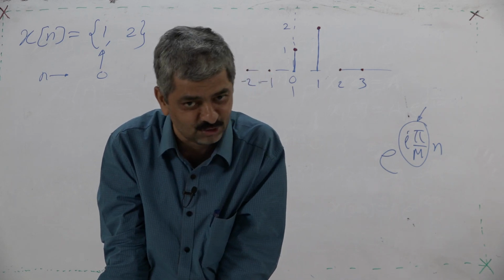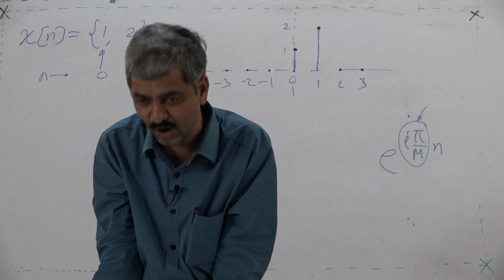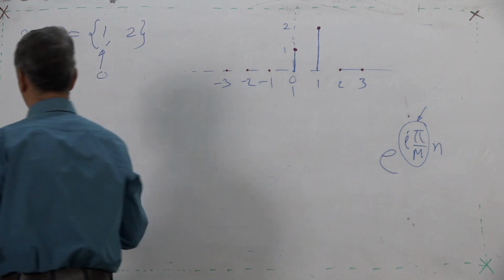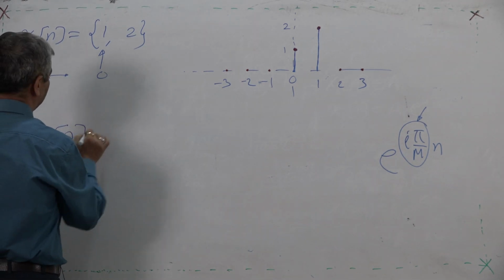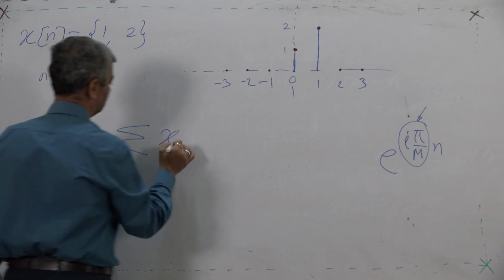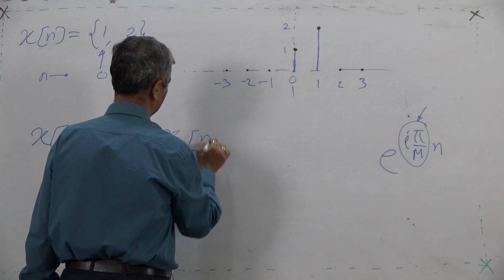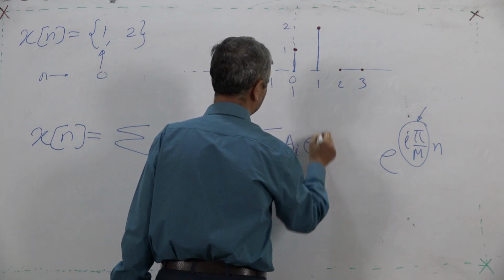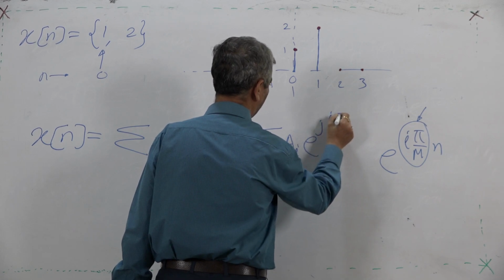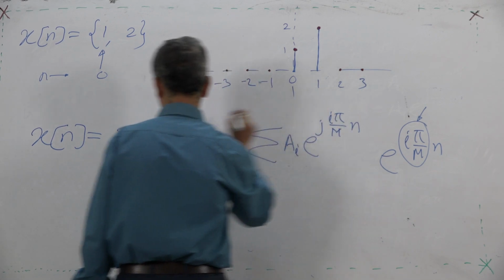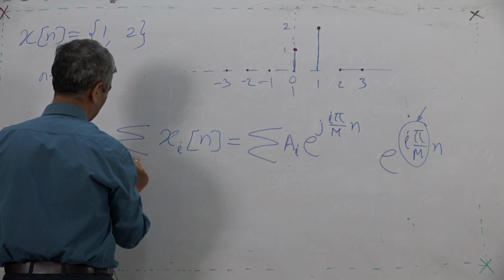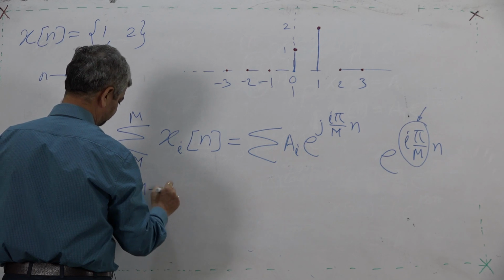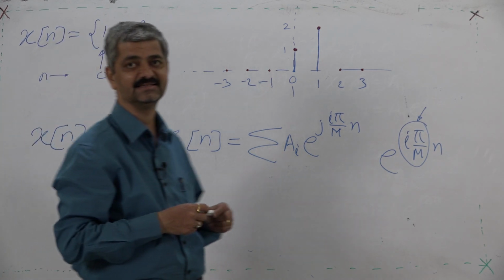So now I come back tomorrow and say, yes, I have got those subcomponents for summation, so I can claim that this x[n] is equal to the summation of x_i[n], which is equal to the summation of a_i e^(j i pi n / m) for i equal to minus m to m, as m tends to infinity.